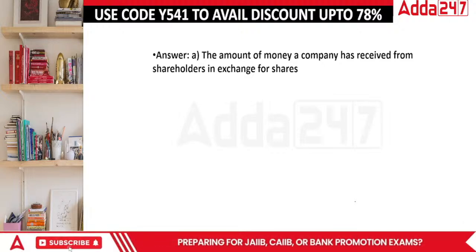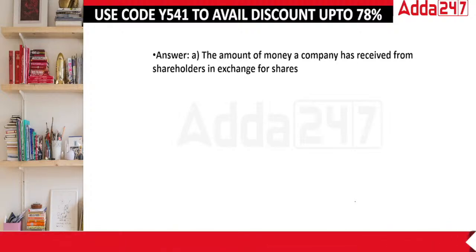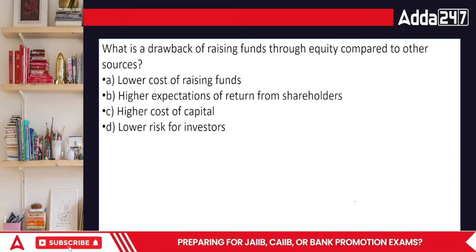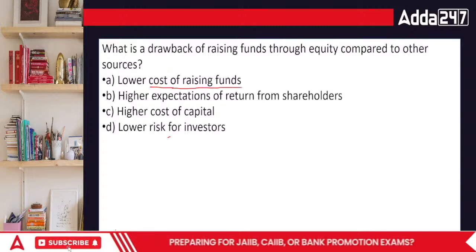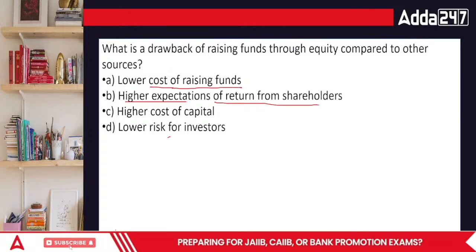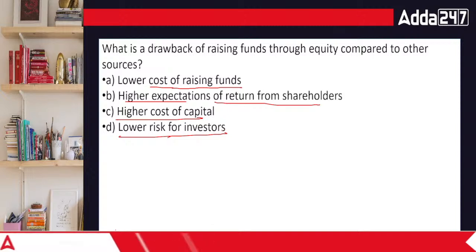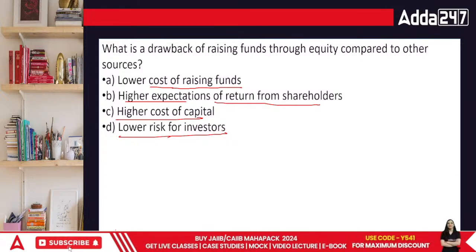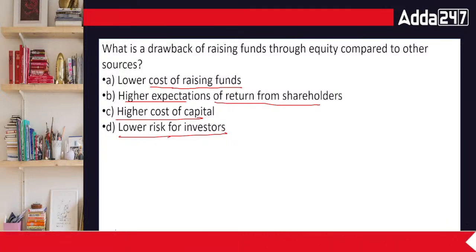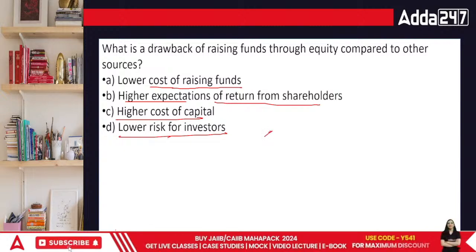Let's move on to the next question. What is the drawback of raising funds through equity compared to the other sources? Low cost of raising funds, higher expectations of returns from shareholders, higher cost of capital, or low risk for investors. See, there is no low risk, but at the same time, people really do not expect the higher returns as well. Sometimes they are just putting money so that they can get a dividend or they can make a capital gain. Capital gain means they'll hold this and later on they will sell it. They're looking forward to that particular area.